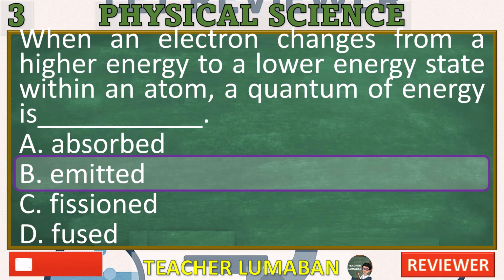Fissioned. Incorrect. Fission refers to the splitting of atomic nuclei, which is a nuclear process, not related to electron transitions. Diffused. Incorrect. Fusion is the joining of atomic nuclei, another nuclear process, not involved in electron energy level changes.